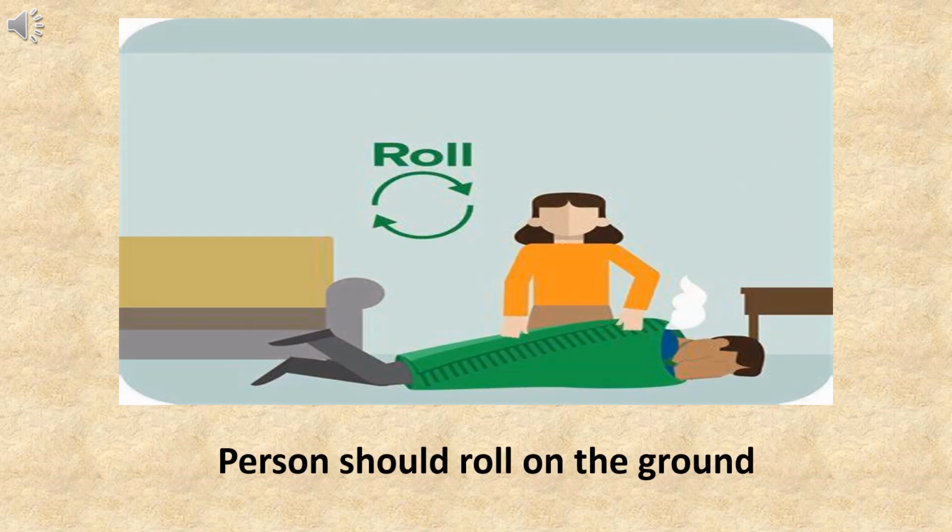The person whose clothes are on fire must never run. This will give the fire more air to burn. So, instead of running, the person should roll on the ground. Moreover, water can also be used, but only if there is no oil involved.